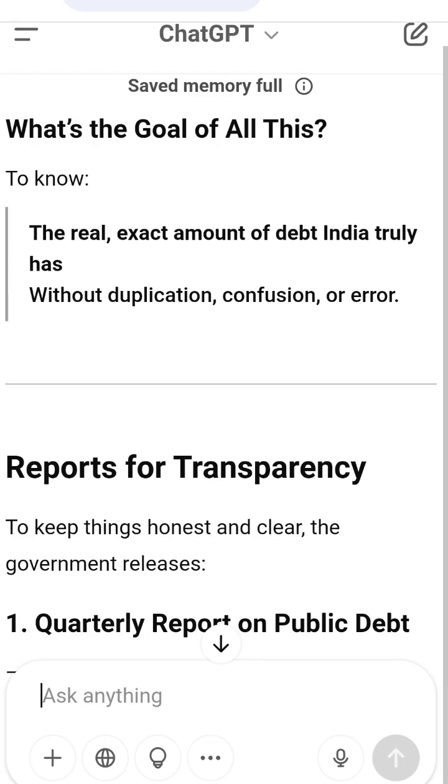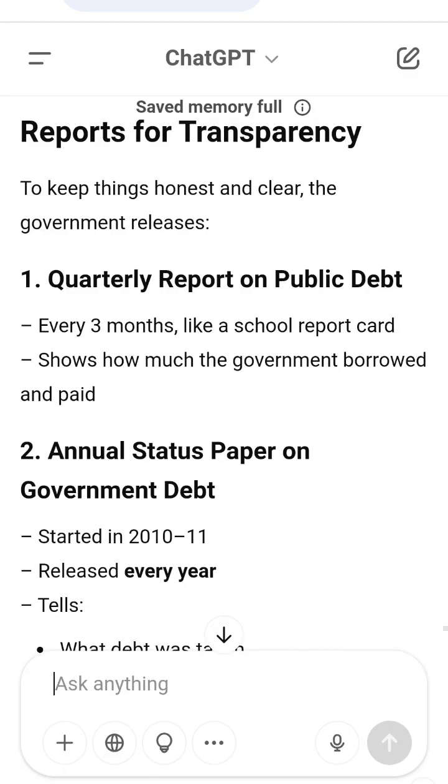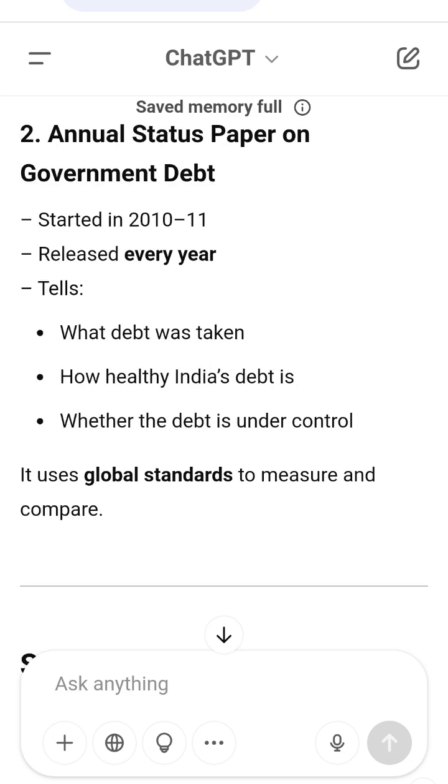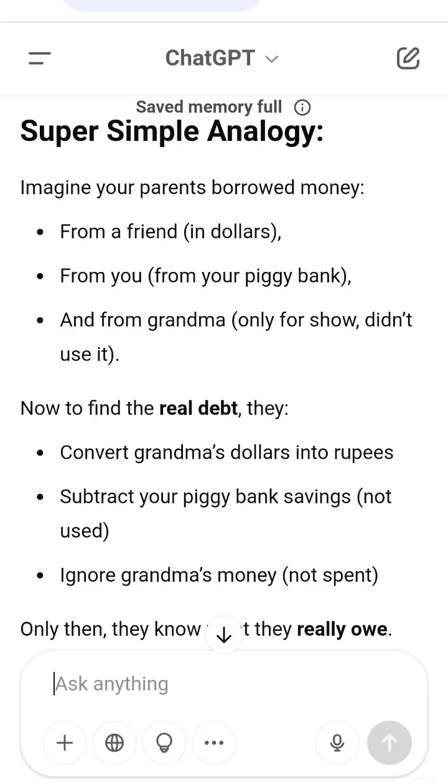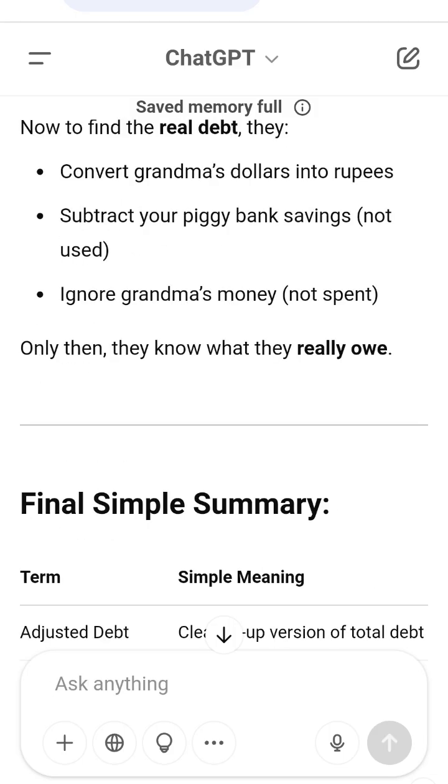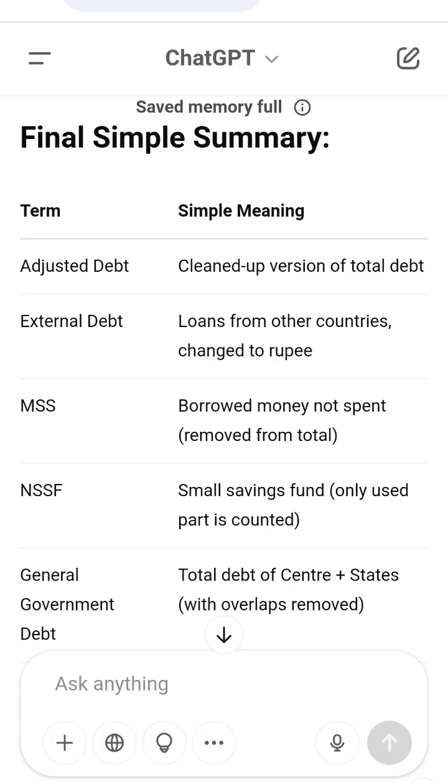Final simple summary. Adjusted debt means a cleaned up version of total debt. External debt, loans from other countries, is changed to rupees. MSS, borrowed money not spent, is removed from the total. NSSF, the small savings fund, only the used part is counted. General government debt is the total debt of centre plus states with overlaps removed. Status paper is the yearly report card of India's debt.